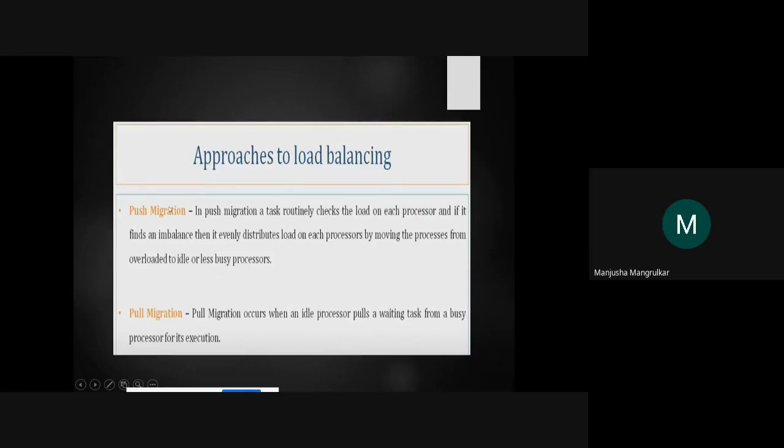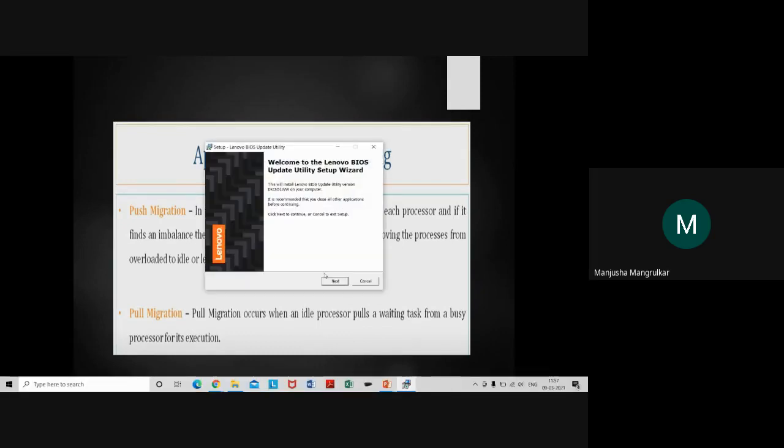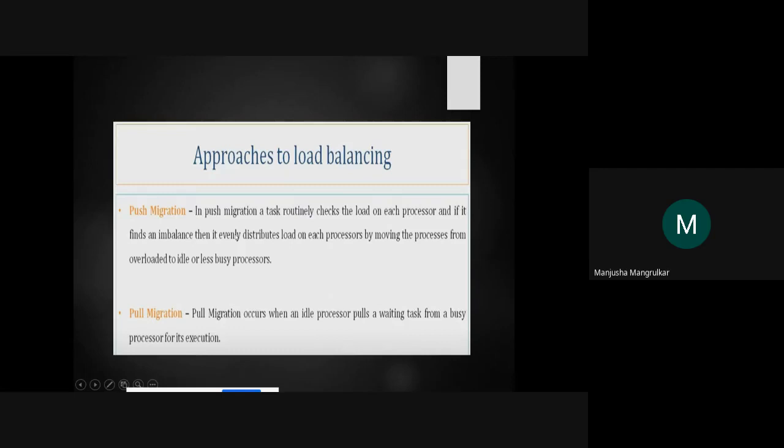There are two approaches, push migration and pull migration, right? If any processor has a long queue and another processor is free, there is push migration and pull migration, right? In push migration, a task routine checks the load on each processor. If it finds an imbalance, then it evenly distributes the load on each processor by moving processes from the overloaded to the idle or less busy processor, right?